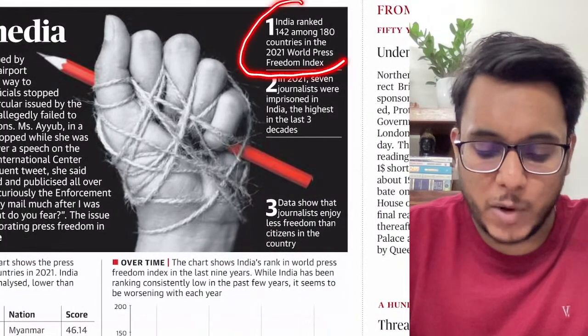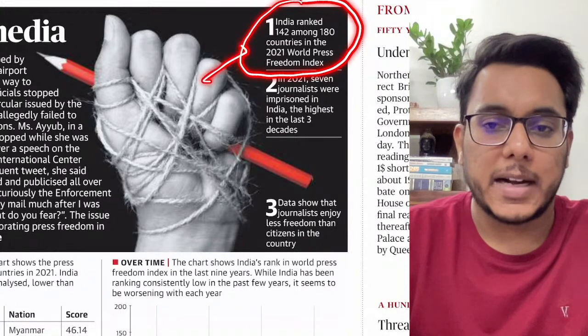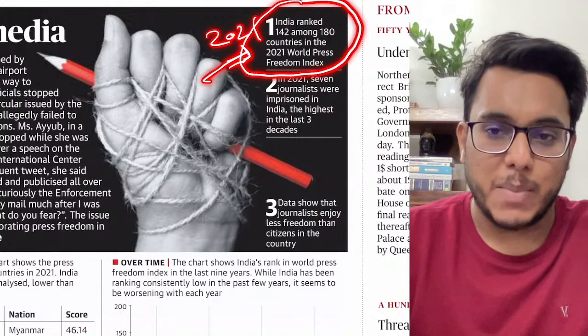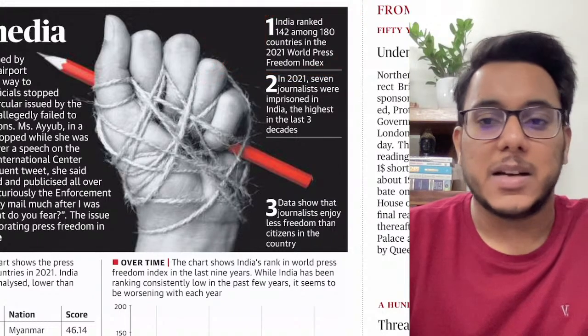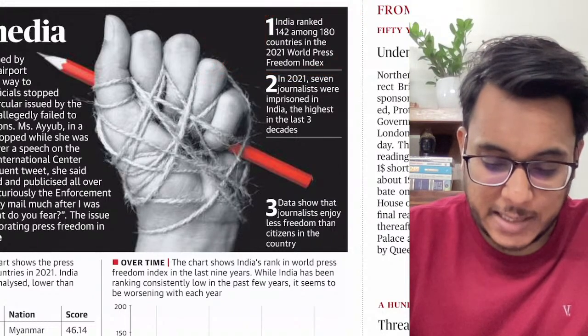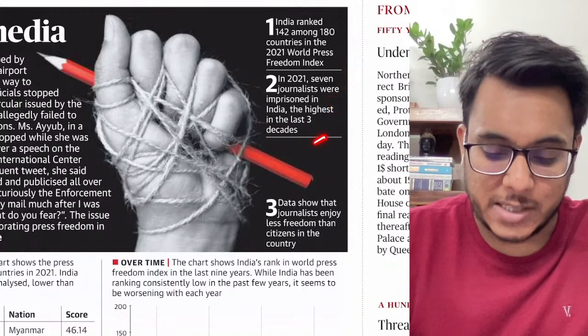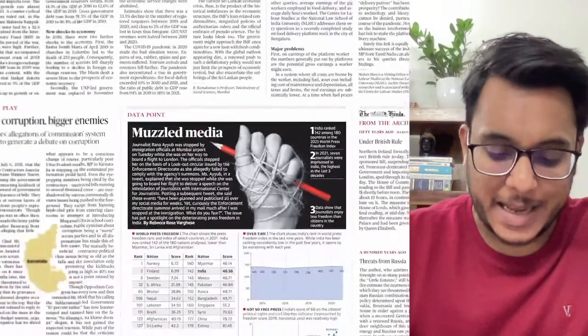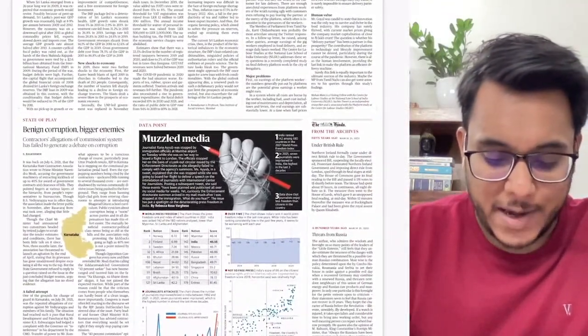India now ranks 142 out of 180 countries. This is the 2021 rank. It has become very bad. Moreover, it has been said that in 2021 specifically, 7 journalists were imprisoned, which is the highest in the last 3 decades. So on press freedom, India's rank is not very good.